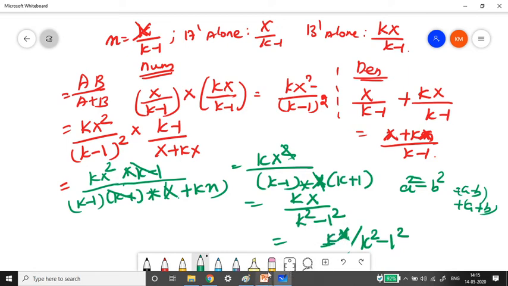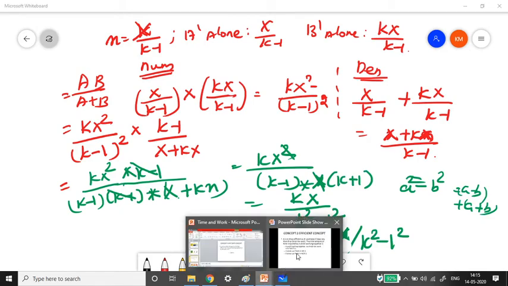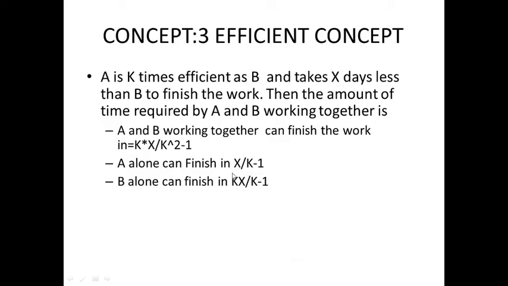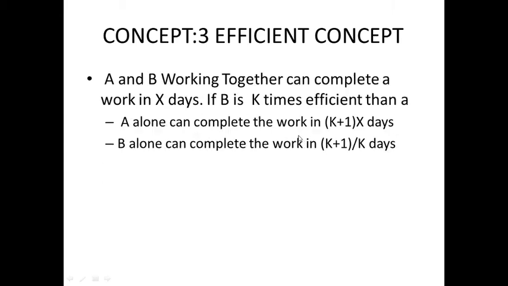So if you get a question like this, you can use the formula whether they ask only for A, only for B, or for A and B together. Okay, so this is the formula. Got it? Now concept number 3, type 3.